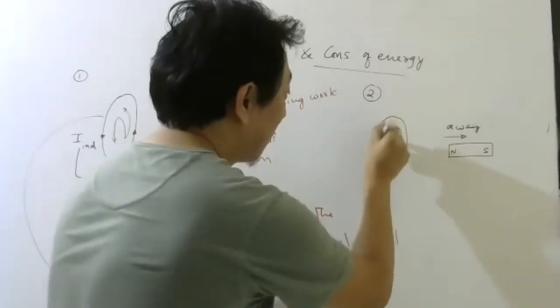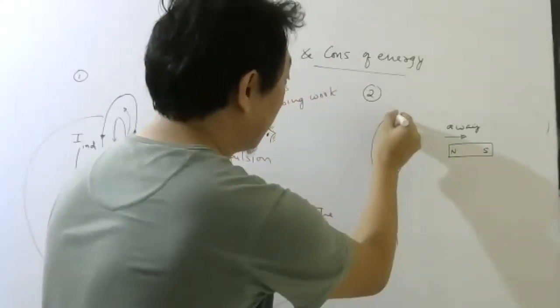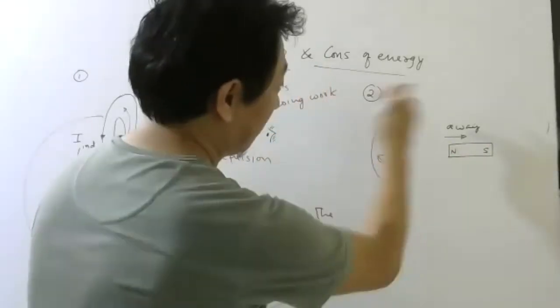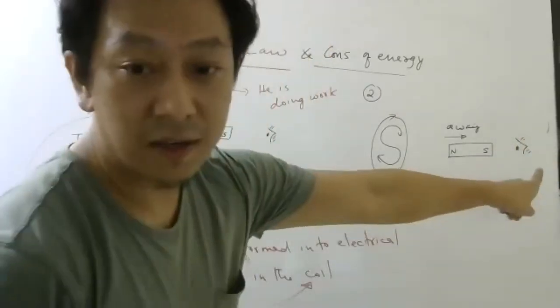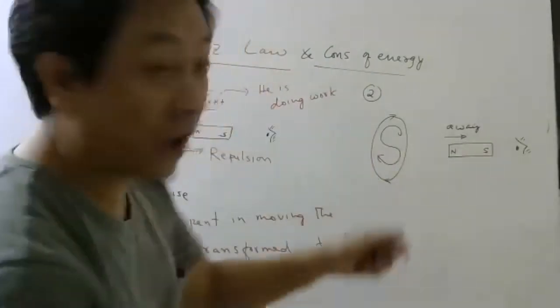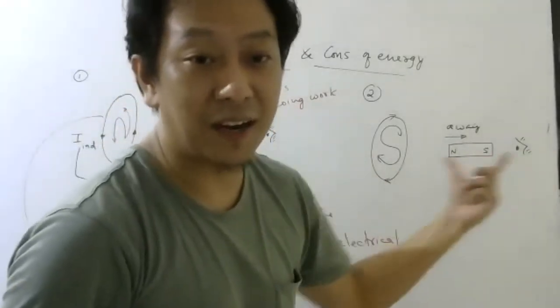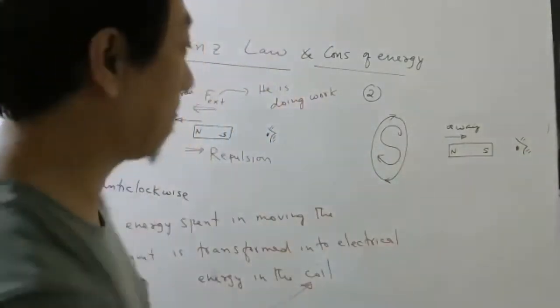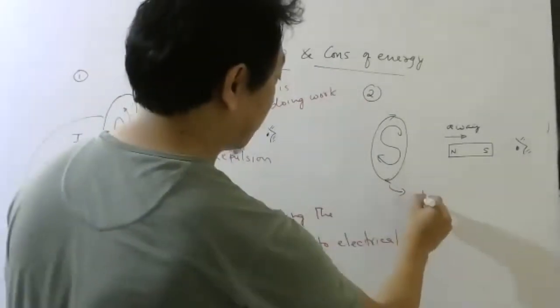So this will behave like south. If north is going away, current will flow this way, as seen from here. That is important. So this south will attract the north. So against that attraction, whoever is trying to move this magnet has to do work. So here, how will the current flow? Clockwise.